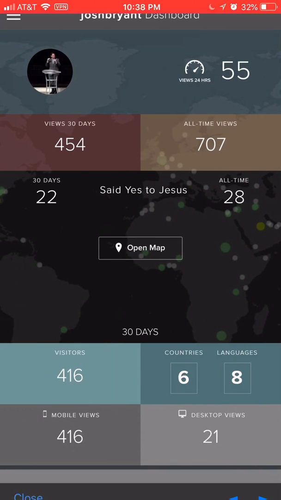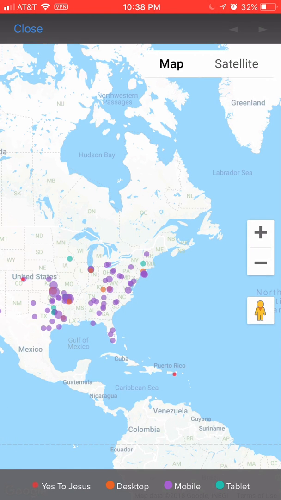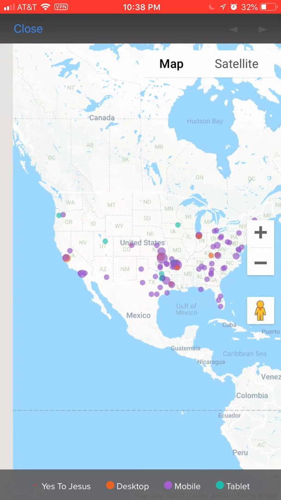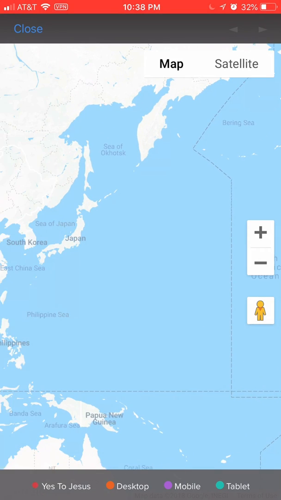I'm going to click this one more time and go back to the Account tab just to see if I can open up the map. There it is. I'm opening up this map, and you can see all the people who have heard the gospel in the last 30 days. I'm still recording, so that's good, but you've got people with these flashing red dots, Puerto Rico and Colorado, who have accepted Christ. People all over the United States have heard the gospel, but we're going to see it even more so